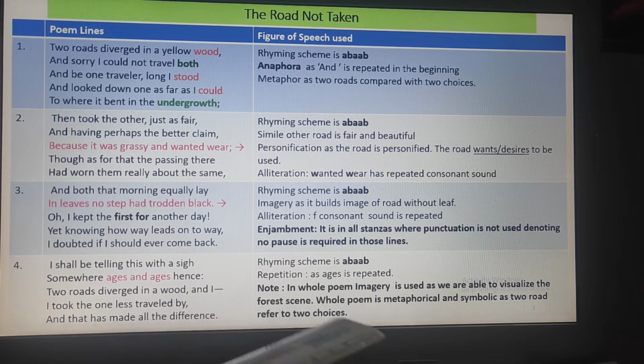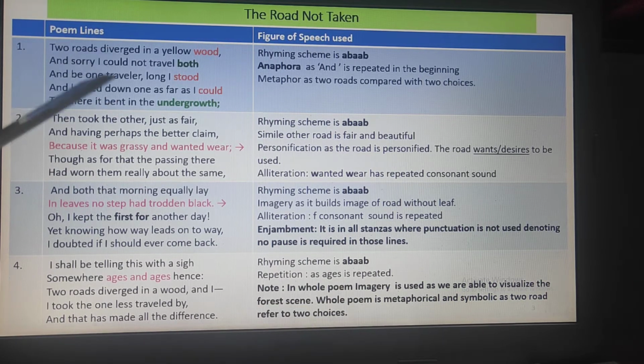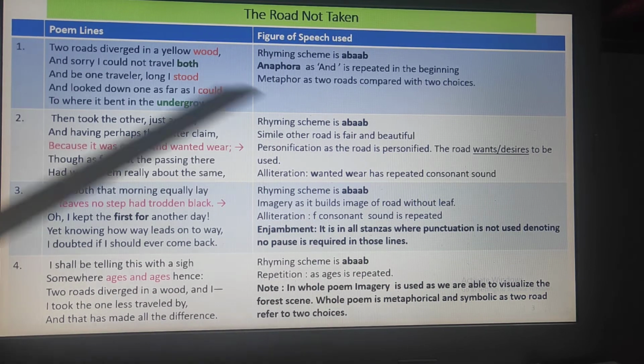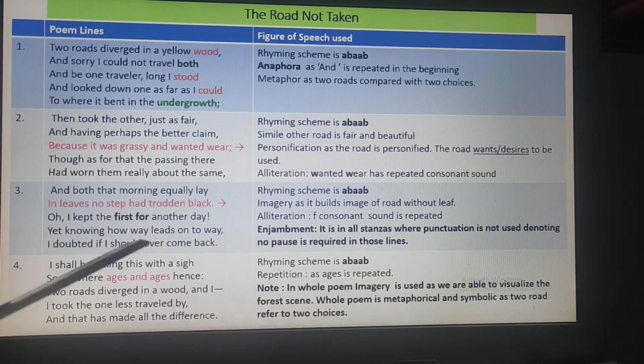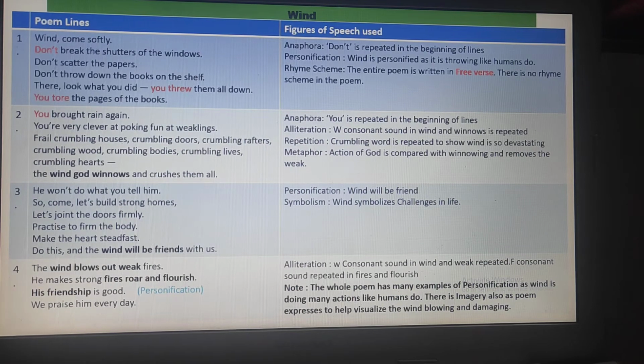Symbolic is almost the same when you are using the words to refer to a concept, like here the two roads referring to choices, so we can also call it symbolic. So these are the figures of speech used in the poem Road Not Taken. Now we'll come to Wind.